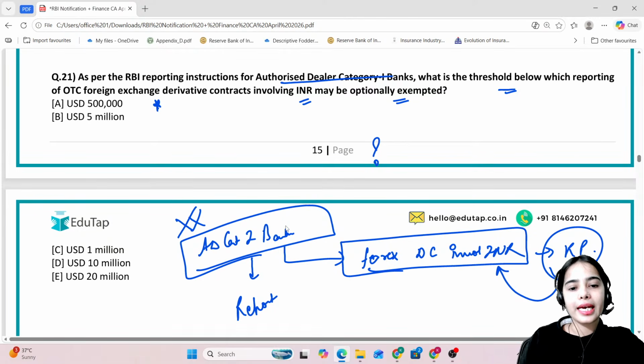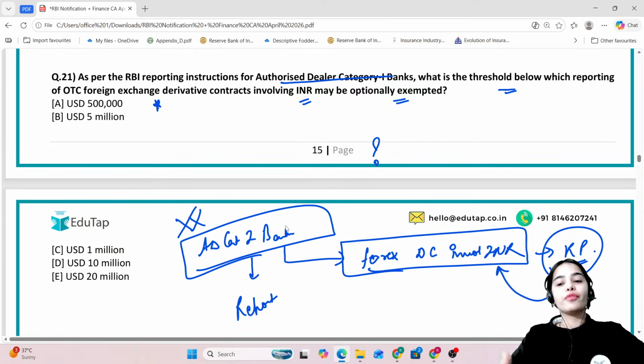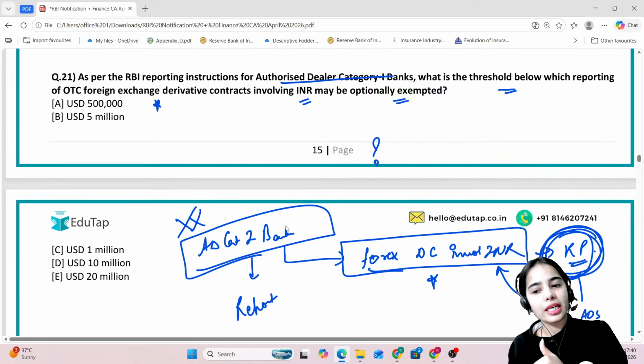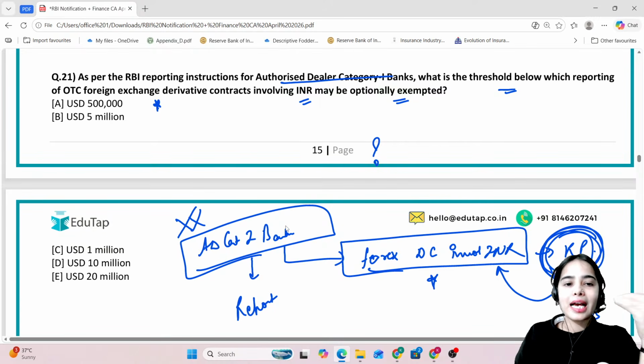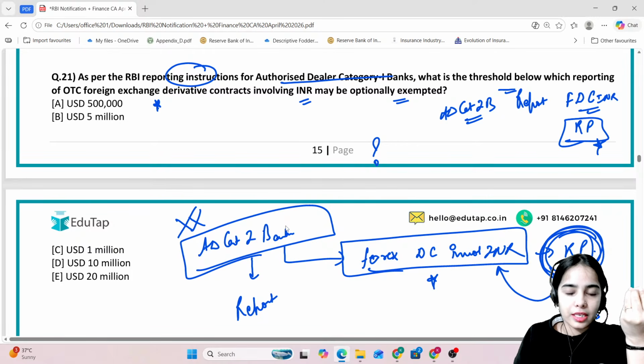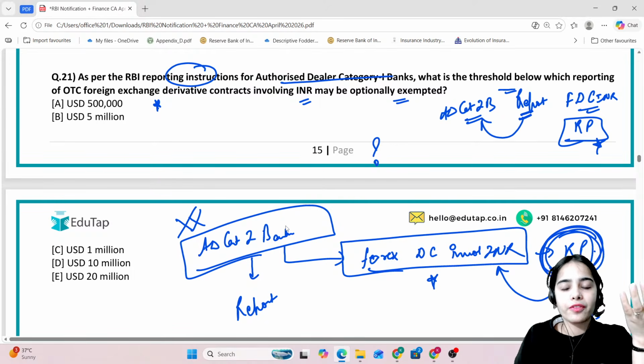Okay, so this is the idea, that the authorized dealer category 1 bank with its own related parties, it cannot do such kind of contracts. So the related parties can do such contracts with the other authorized banks. Now the RBI has released the reporting instructions that the authorized dealer category 1 banks have to report all the foreign exchange derivative contracts involving the INR that are undertaken by the related parties with any entity. This has to be reported by the authorized dealer category 1 bank in the trade repository of the CCIL.